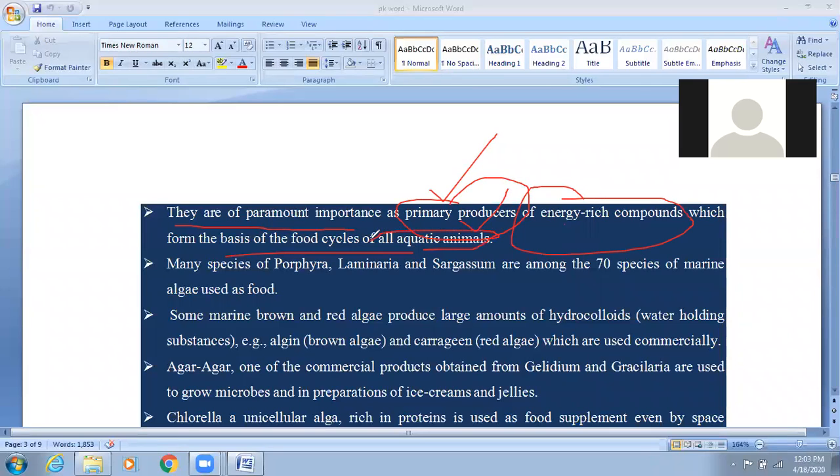In aquatic animals, the food cycle is controlled by the primary producer algae. Algae act as a primary producer and produce energy rich compounds which are involved in the formation of the food cycle, or food chain, in all aquatic animals.